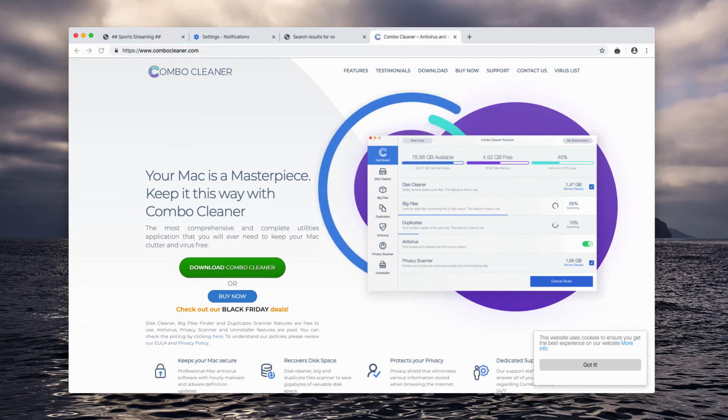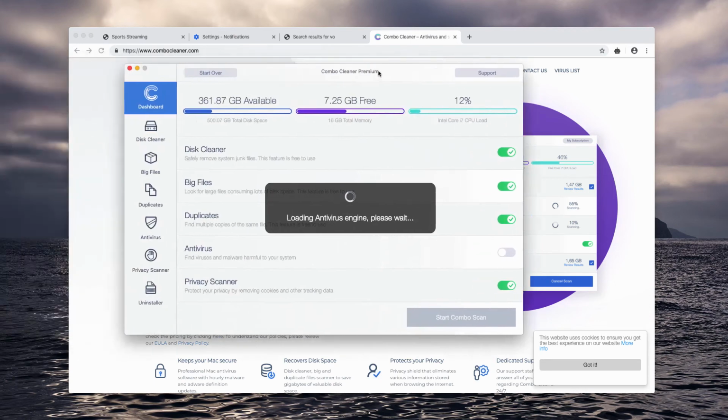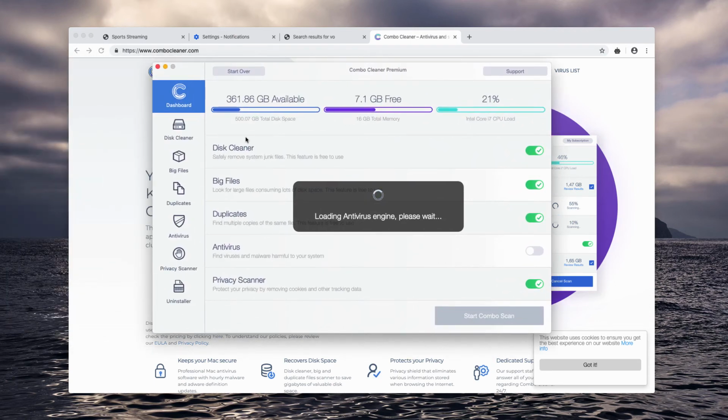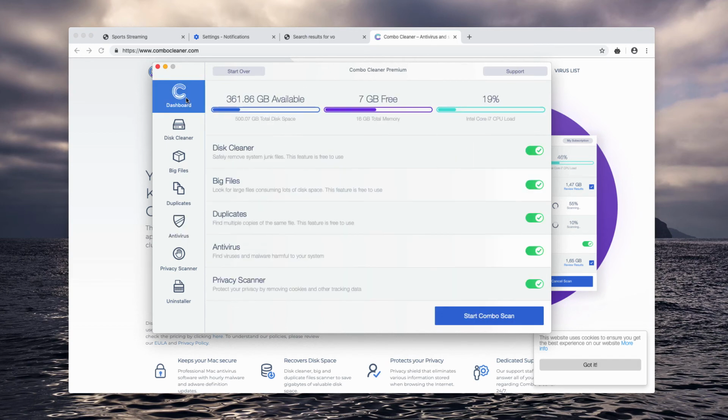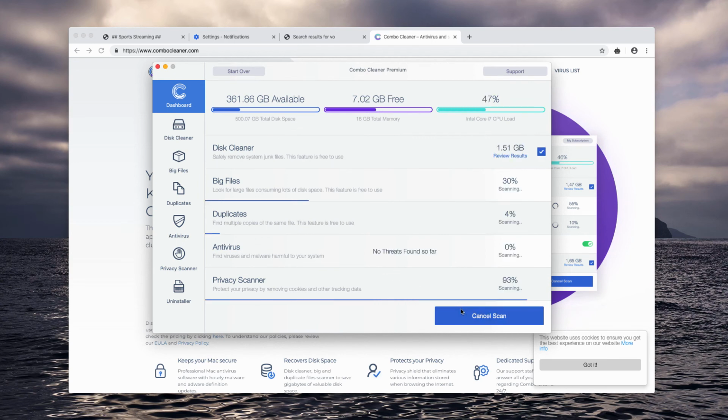After you download and install the program, start it from the launchpad. You'll notice the trial version first of all, but in my case it's a premium version that comes with the antivirus. When you are in the dashboard, click on Start Combo Scan Now button. That will initiate the scanning procedure.